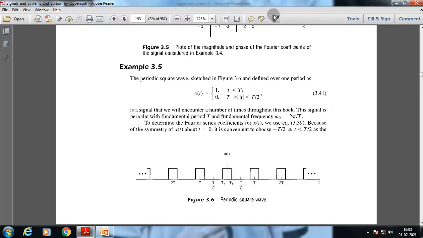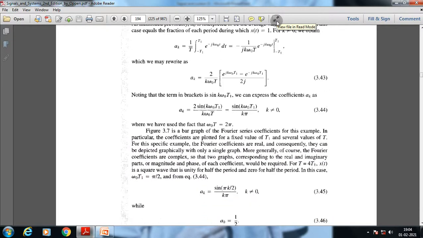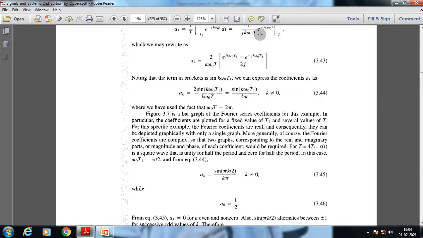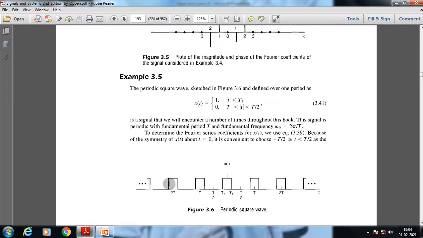As we increase the time period, the fundamental frequency will automatically decrease, and the sample spacing will decrease. From this specific example we go through the Fourier transform realization.